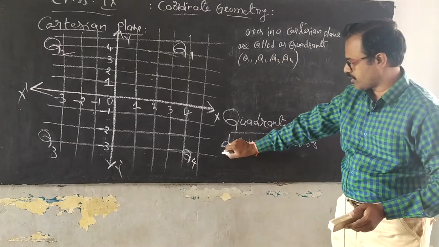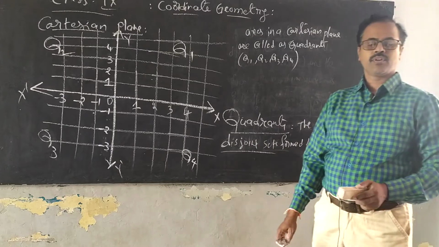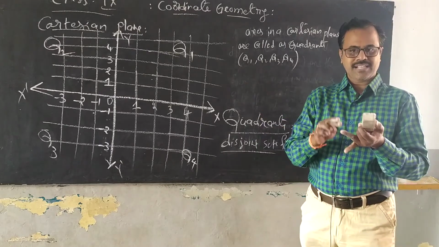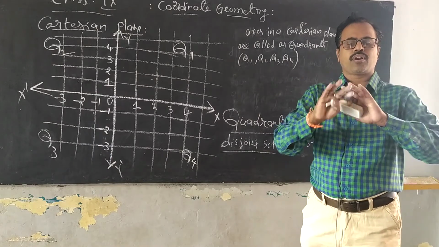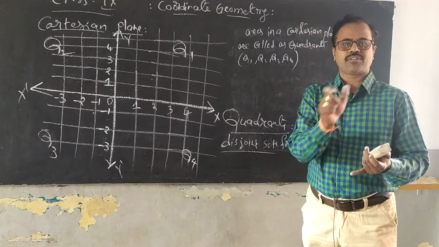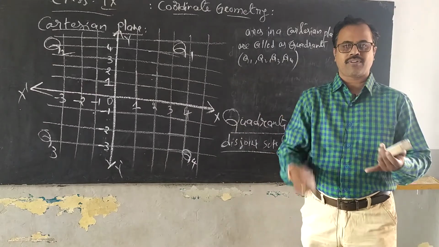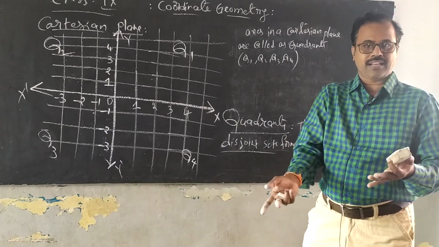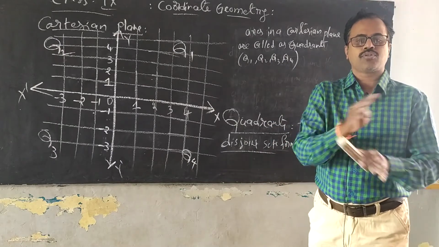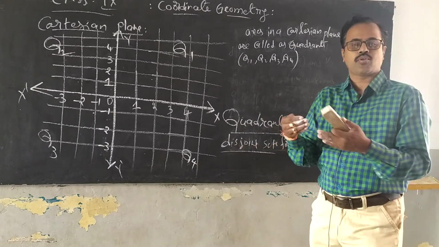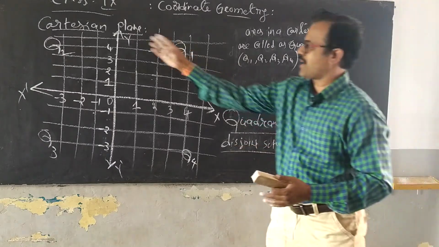Here I used the word disjoint sets. What does it mean actually? Dis is that which shows not. Dis always represents not. Disqualified, you are not qualified. Disobey, you are not obeying. Disagree, I didn't agree. Dis is the word which shows not. Similarly, disjoint means there is no joint between these parts.